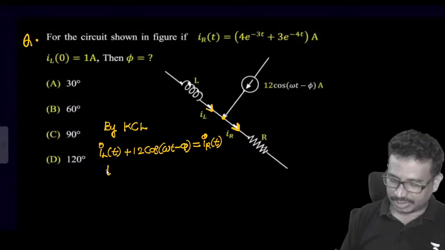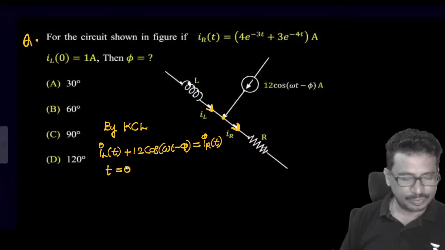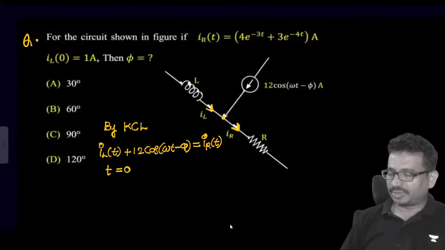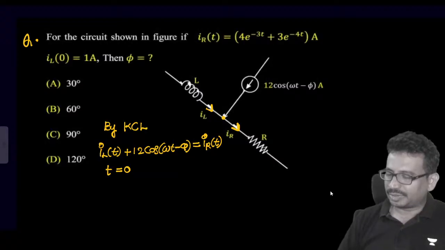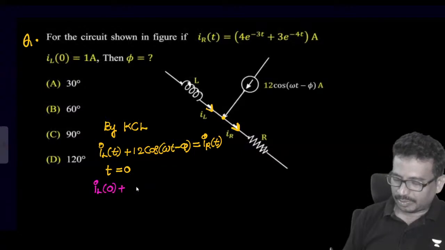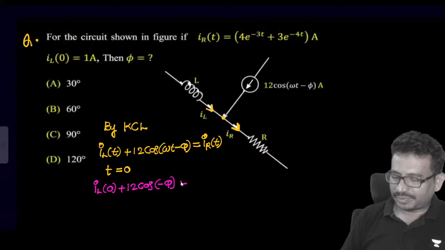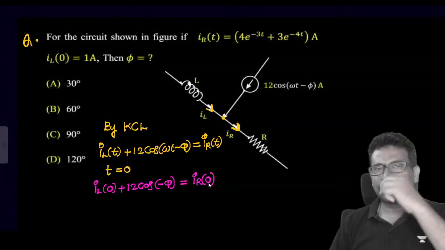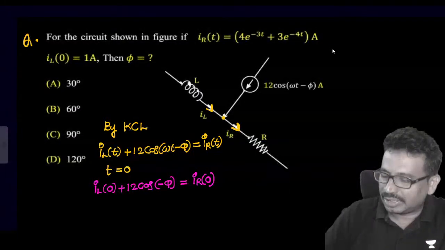Now I am putting t is equal to 0 in the above equation. Put t is equal to 0 in this above equation. Then tell me now what we will get. Now if I put t is equal to 0 here, then we will get IL of 0 plus 12 into cos of minus phi, which is equal to IR of 0, isn't it?